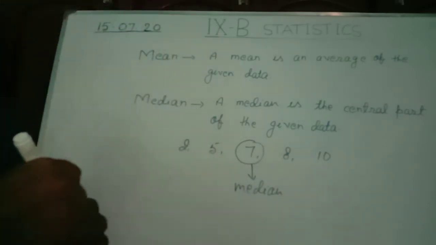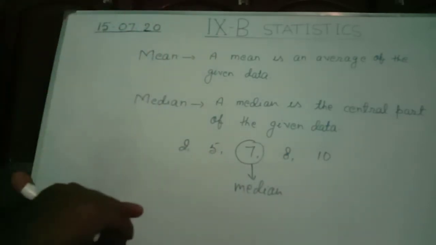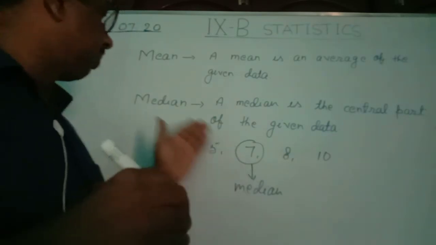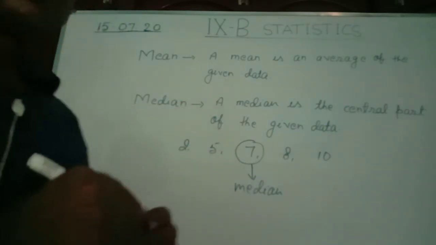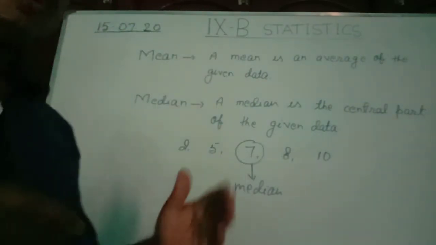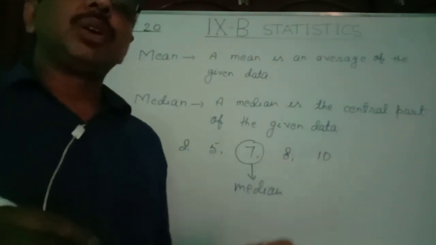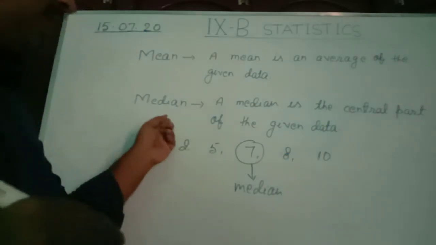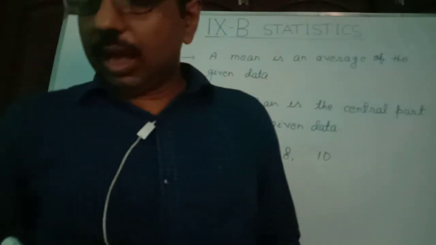In a given data, there may be so many variates, so we have the formula. There are two formulae to find the median. That depends on the number of terms or number of variates or number of variables. If the number of terms or variates or variables is odd, then median equals the (n plus 1) by 2th term.